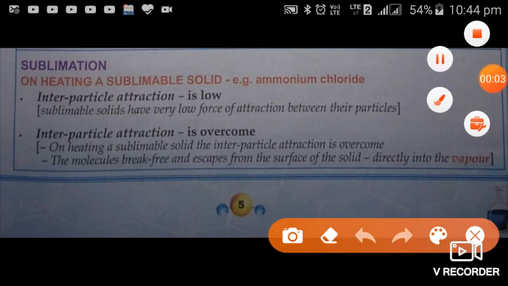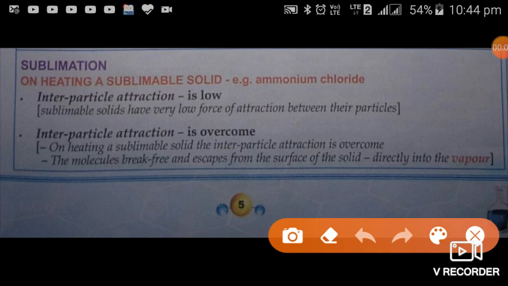Students, the last point of the fifth page is sublimation. In case of sublimation, on heating, a sublimable solid means the solid which can be changed into gas directly. That is known as a sublimable substance. For example, ammonium chloride. There are some more examples like iodine and camphor.